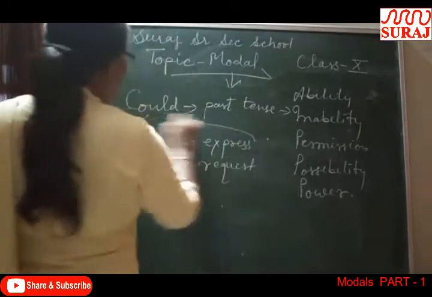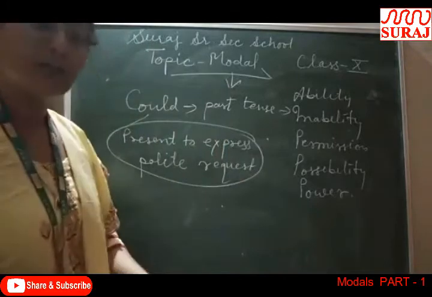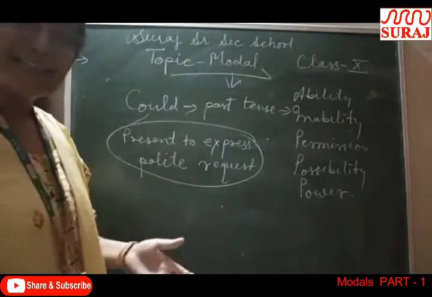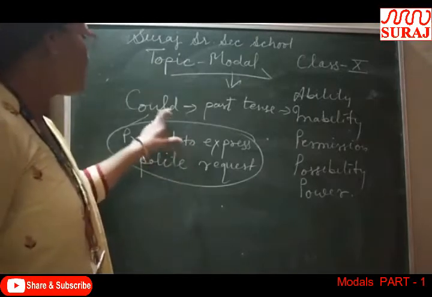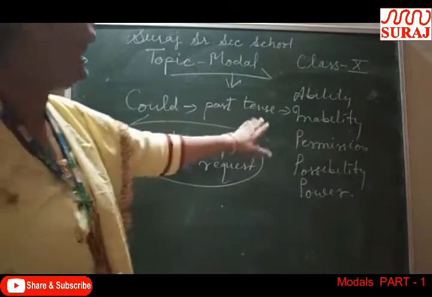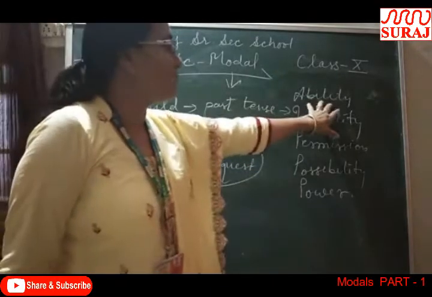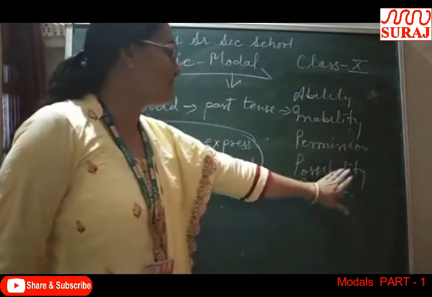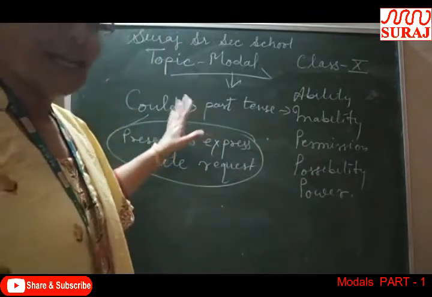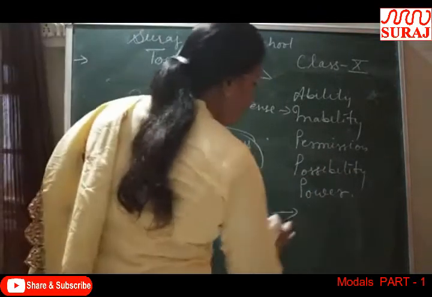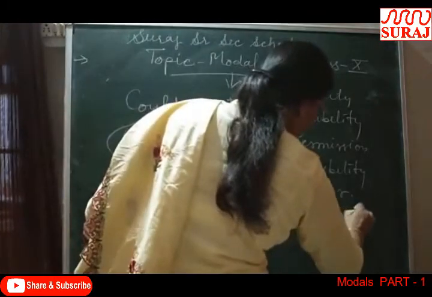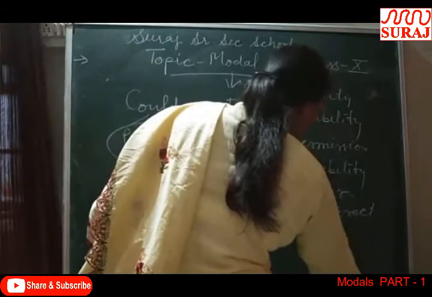Present, to express polite request. Whenever we have to show the polite request, whenever we have to express more politeness, then we can use could in present tense also.